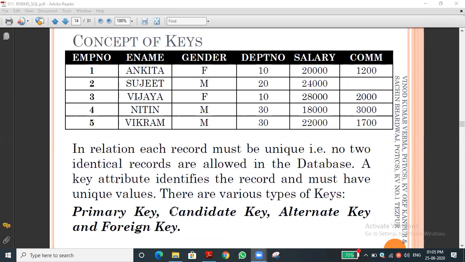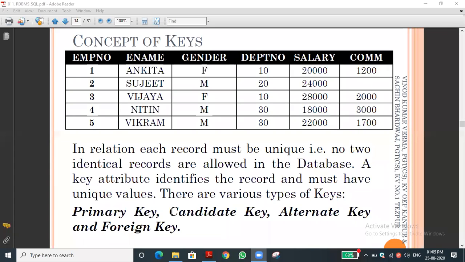Let me come to the alternate key. Here the alternate key and all we are not using much, but anyhow, I will tell it in our SQL. What does alternate key mean? It is an alternate for the primary key. For example, one primary key is there. Alternate for the primary key is one among the candidate keys.